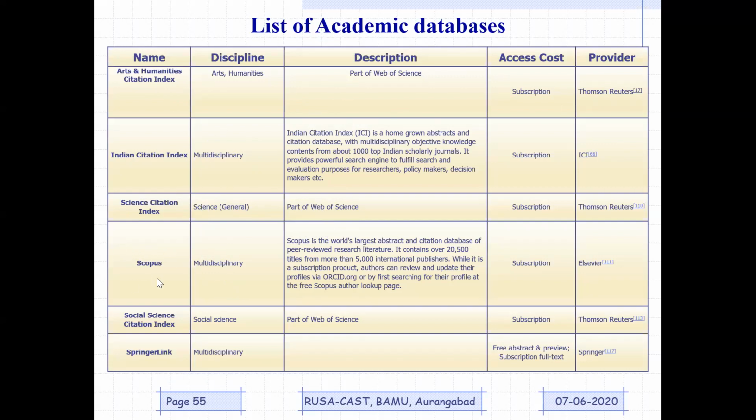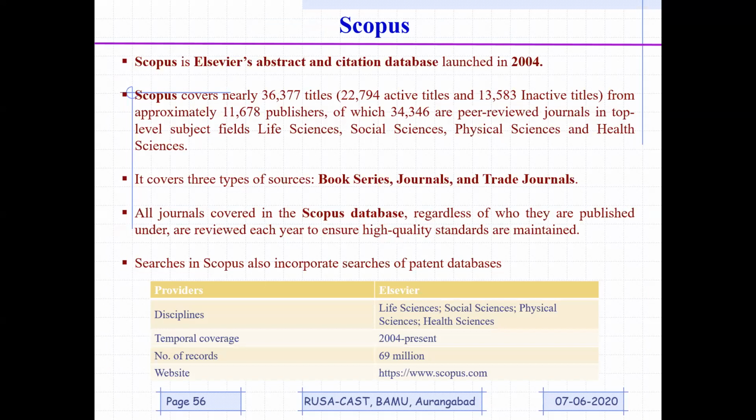Then Scopus, this is also multidisciplinary. There are a huge number of journals published. Social Science Citation Index, management science will come under this. They will be having a lot of journals here, right? Again, you can see all the impact factors, they will be having the Thomson-Reuters impact factor, and there's Springer. These are some of the main databases which are having international reputation. Okay, and you should prefer these databases for applications.